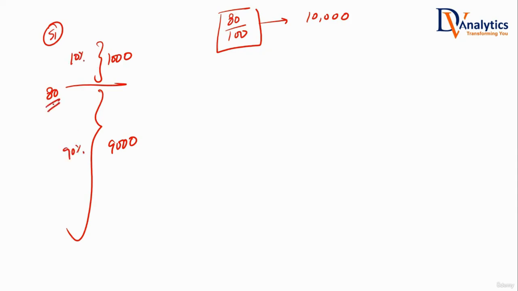So with 80 marks, which percentile is he standing at? In terms of percentiles, if I ask him what is your percentile, what will he say? 90. Since 90% of the people are below him, obviously he is standing at the 90th percentile. With 80 marks, I secured the 90th percentile. That is scenario 1. He is doing a good job. Yeah, acha kiya. You have done better than 90% of the people.